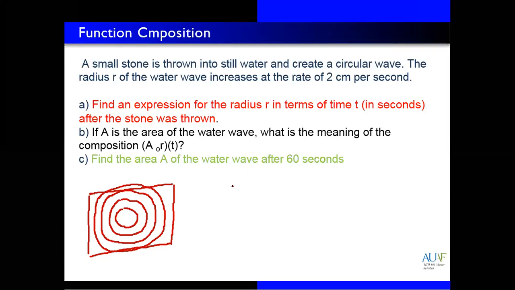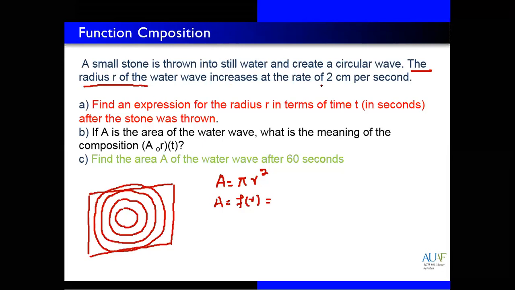Now we have two formulas. For area, we have the formula pi r square. This means that area is a function of r. It depends upon r. If radius is increasing, area is increasing. If radius is decreasing, area is also decreasing. But in this question, it is given that the radius of the water wave increases at the rate of 2 centimeter per second. We need to write an equation for radius.